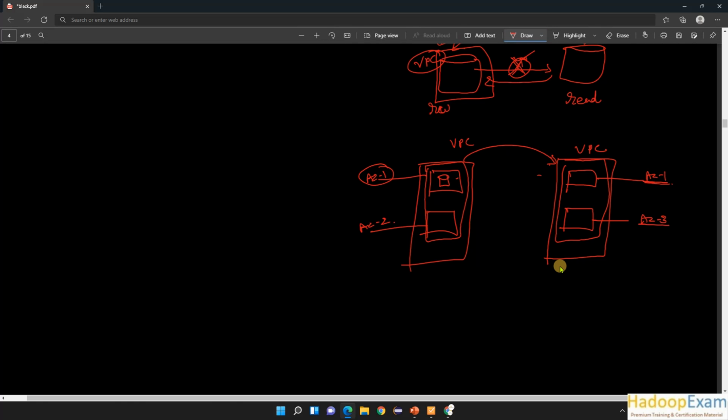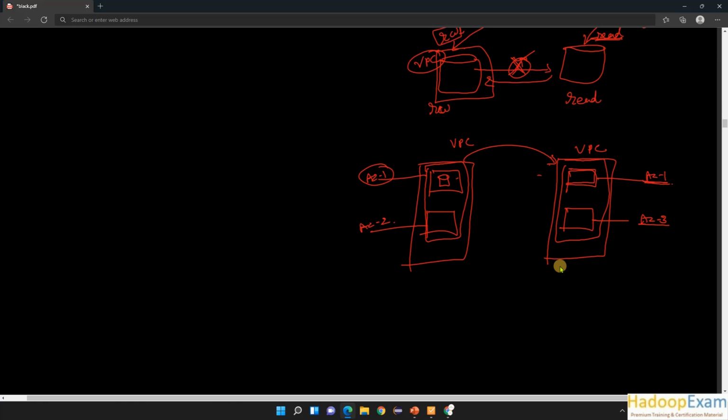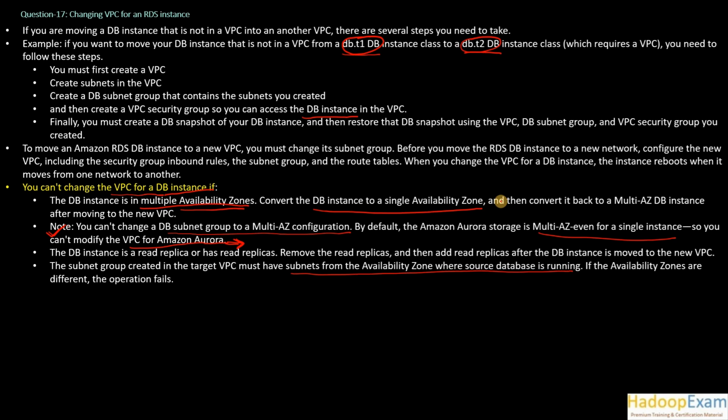But there is a mandate to have a common availability zone between the old VPC and the new VPC. One subnet in the same availability zone is mandatory. If the availability zones are different, the operation would fail.